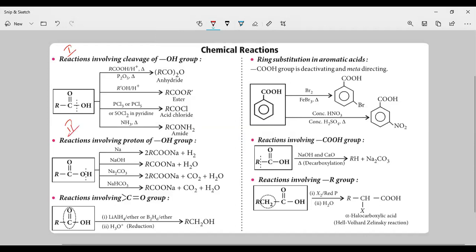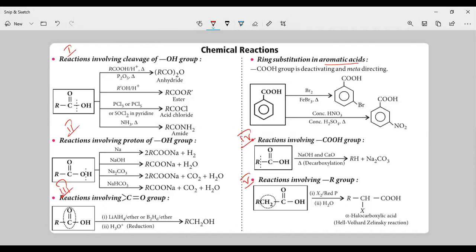This is the second type of reaction. This is the third type. This is the fourth type of reaction, and this is the fifth type of reaction. Total, this carboxylic acid will undergo 5 types of reactions. This is aliphatic carboxylic acid, and this is aromatic carboxylic acid. This is different. So aliphatic carboxylic acid will undergo 5 types of chemical reactions.